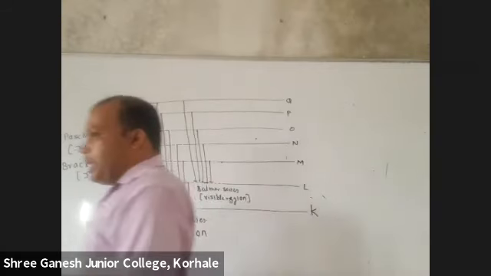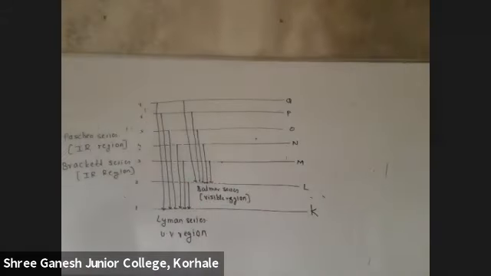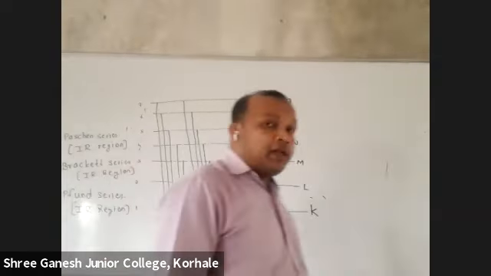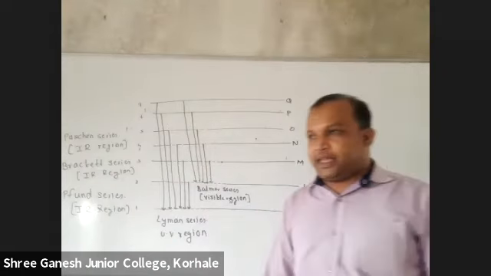Now the fifth one means how many lines? 7 to 5, 6 to 5, 2 lines only. We say it as Pfund series. Actually, here P is silent. How to pronounce it? Fund series. Here P is silent.